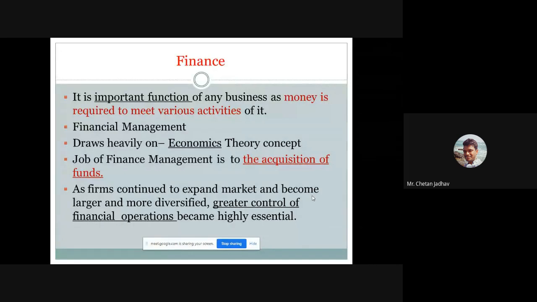Suppose in future you are appointed as a finance manager, so you have to acquire some funds from the funders. Those who are ready to give their money for investing in any business. So you have to acquire such persons who are ready to give funds for your organization.